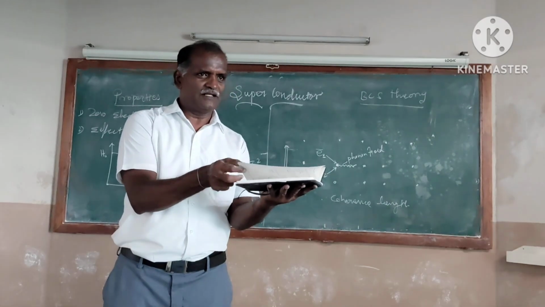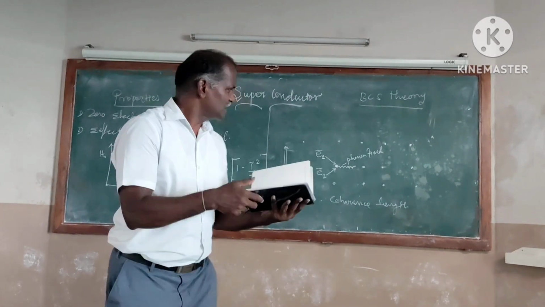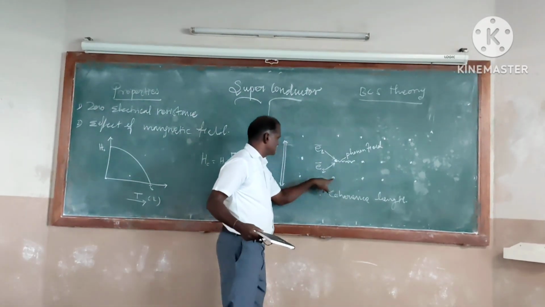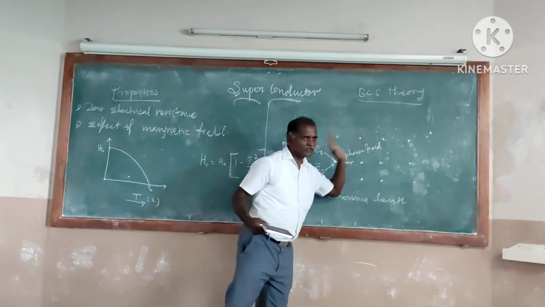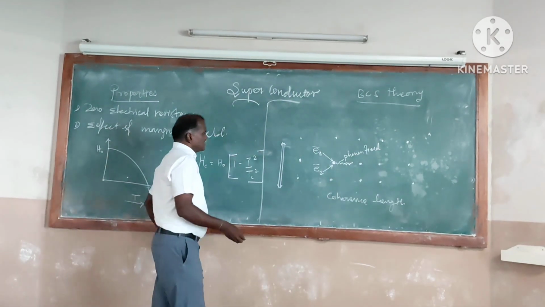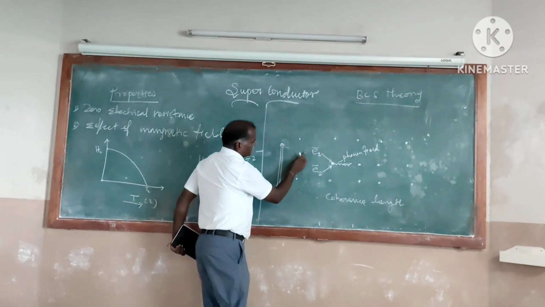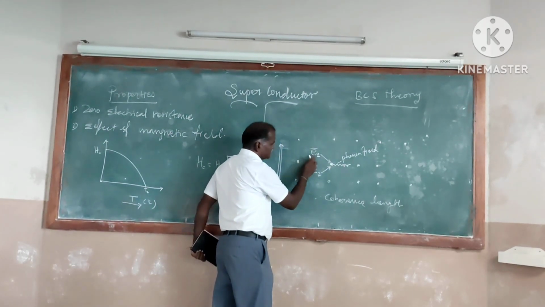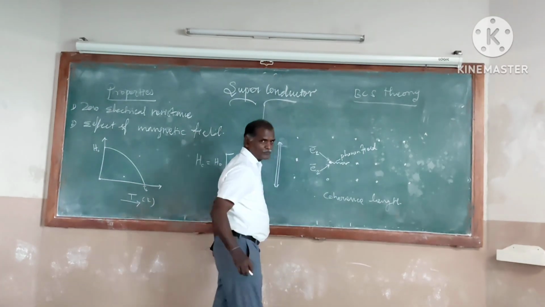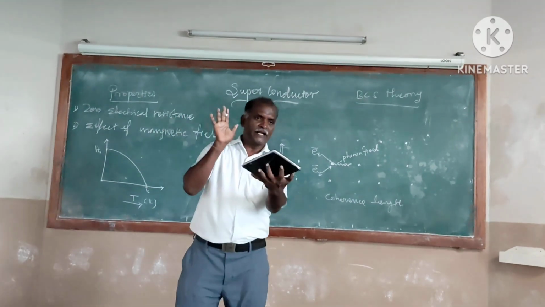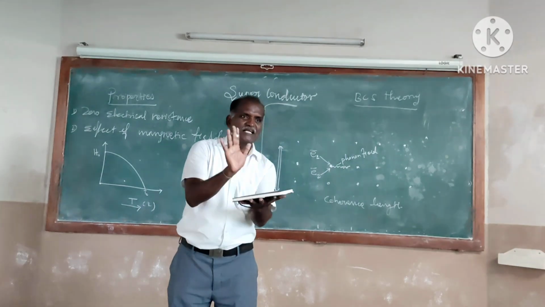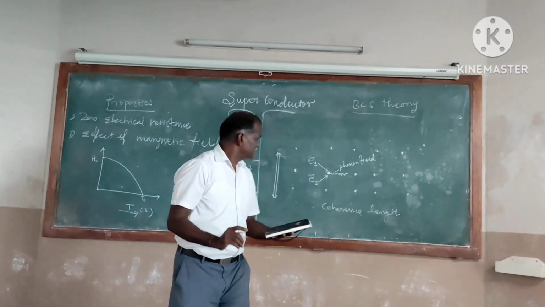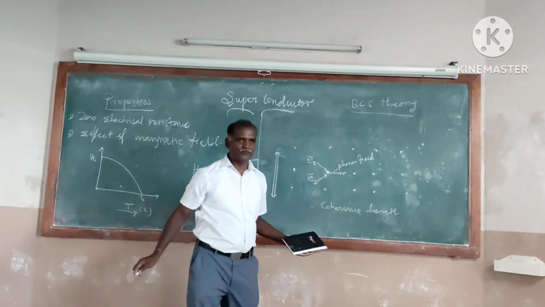In the middle layer, that is the central lattice plane, these dots are positive ions, lattice ions. Suppose one free electron is approaching the lattice ions, it is negative charge, they are positive charge, so it will be attracted. When the electron comes and is attracted to the positive ions, there will be a sudden disturbance. The lattice will start to vibrate. That vibration is called phonon.